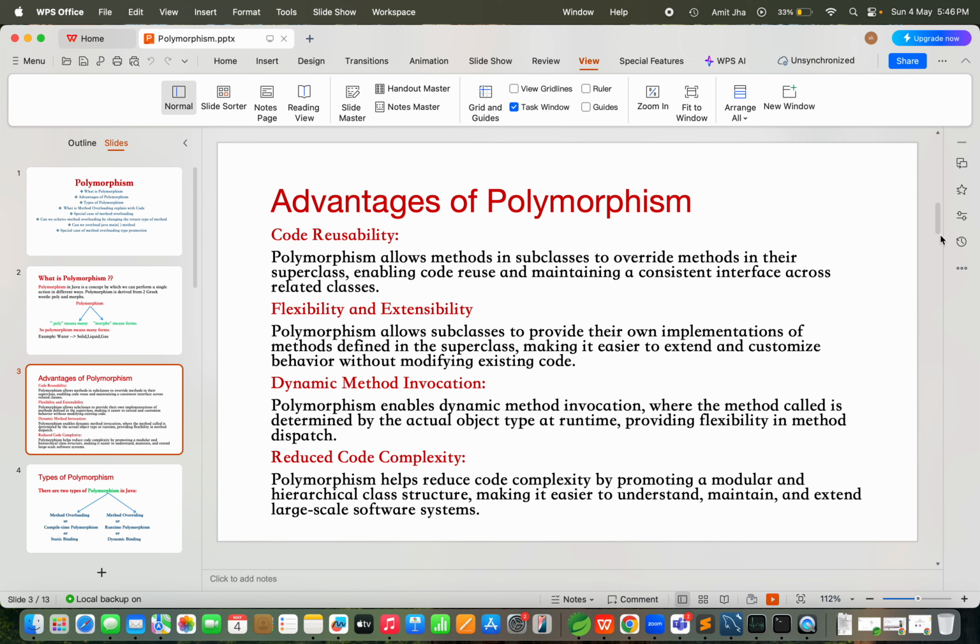Then, last, reduced code complexity. Polymorphism helps to reduce code complexity by promoting a modular and hierarchical class structure, making it easier to understand, maintain and extend large scale software systems. So these are all the important points you should keep in mind. It will help us to explain in the interview room.